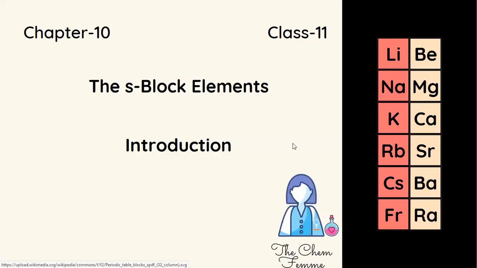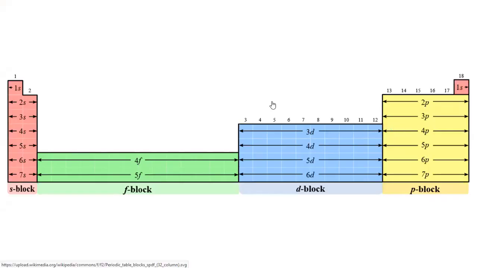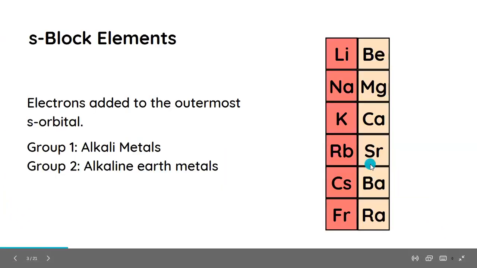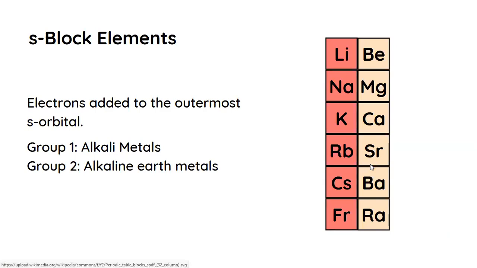We are starting with a new chapter, the S block elements. It's chapter number 10, and let's begin. As we know, the periodic table is divided into four blocks based on the orbital the outermost electron gets added to. Using that, we have S, P, D, and F block elements. In this chapter, we will be focusing on this particular block. In this case, the electrons are going to be added to the outermost s orbital.